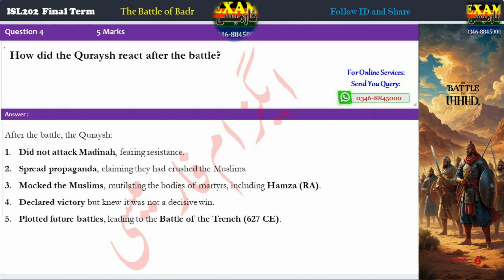Question 4. How did the Quraysh react after the battle? Answer. After the battle, the Quraysh: 1. Did not attack Medina, fearing resistance. 2. Spread propaganda, claiming they had crushed the Muslims. 3. Mocked the Muslims, mutilating the bodies of martyrs, including Hamza, R.A. 4. Declared victory but knew it was not a decisive win. 5. Plotted future battles, leading to the Battle of the Trench, 627 CE.